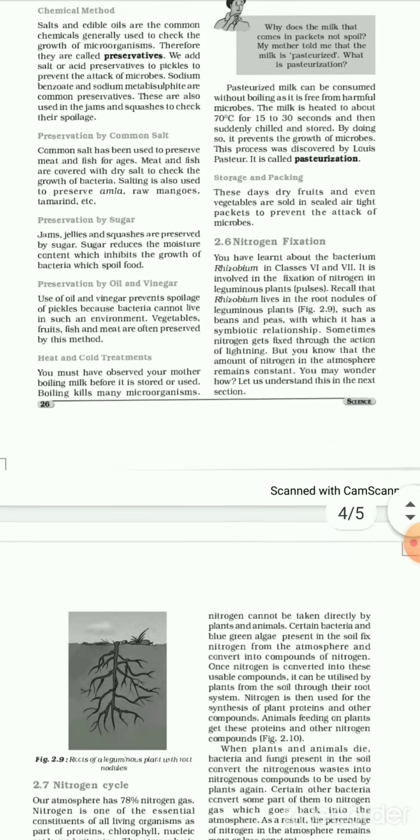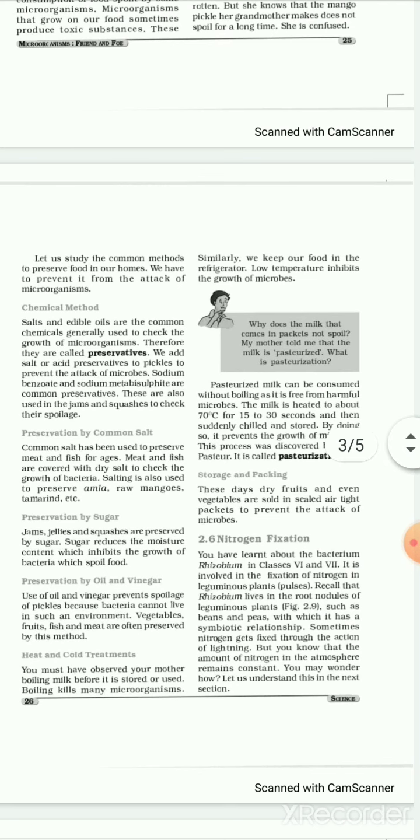Now the next is nitrogen fixation. Let's see. We learned about the rhizobium bacteria, right? Now, how is it involved in the fixation of nitrogen in the leguminous plants? Students, leguminous plants we all know, the plants which are a form of pulses. And rhizobium, we all know where it stays? In the root nodules, in the roots of the leguminous plants, for example, beans and peas. And they have a symbiotic relation. Students, symbiotic relation we all know.